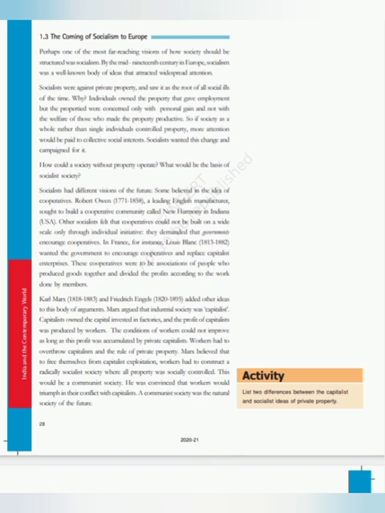Workers had to overthrow capitalism and the rule of private property. Karl Marx believed that to free themselves from capitalist exploitation, workers had to construct a radically socialist society where all property was socially controlled. This would be a communist society.